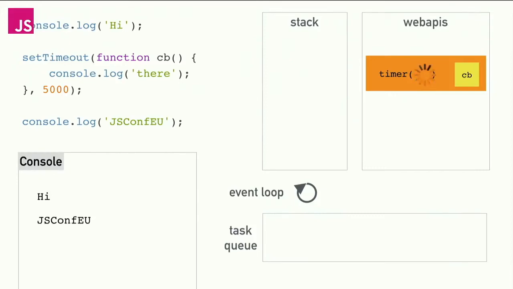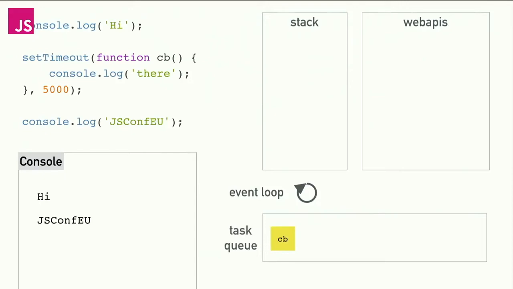Now, the web API can't just start modifying your code, right? It can't just chuck stuff onto the stack when it's ready, because if it did, it would just appear randomly in the middle of your code. So this is where the task queue or the callback queue kicks in. Basically, any of the web APIs, when they're done, push your callback onto the task queue.